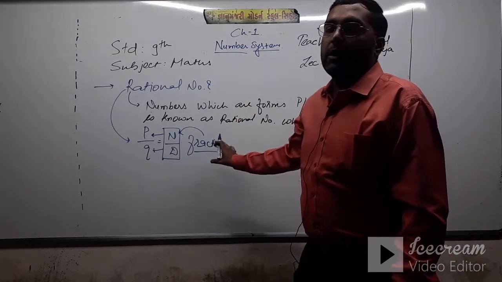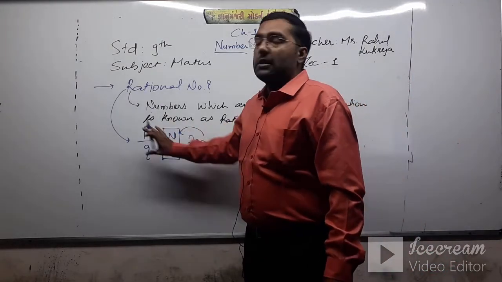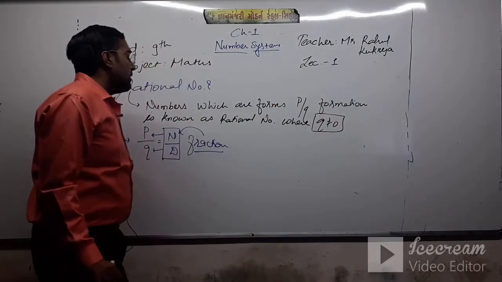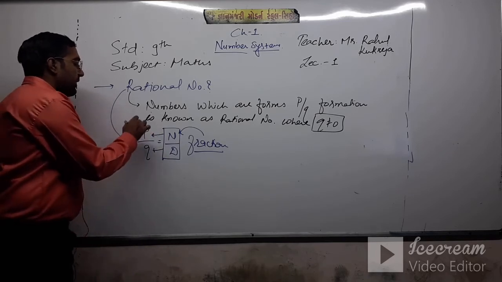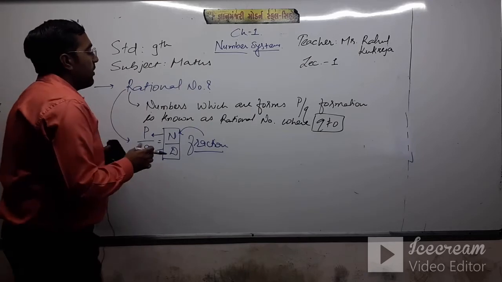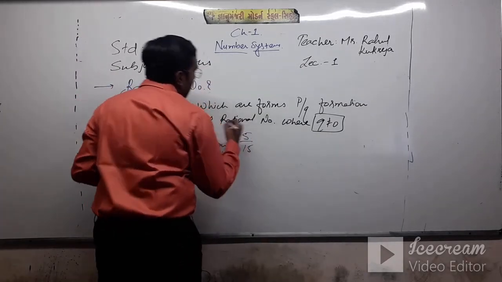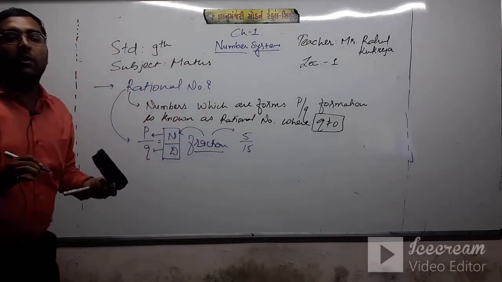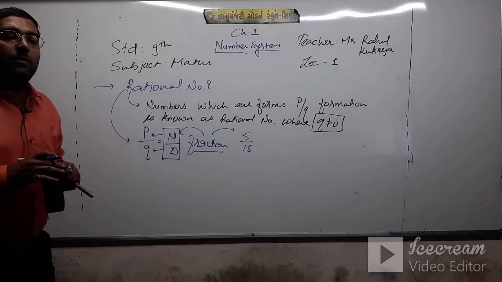There is not any change in the formation, just the alphabet and the naming is changed. Here denominator means q and numerator means p. In a fraction we can also write 5 upon 15, that is a fraction. But can we say that this 5 upon 15 is a rational number?